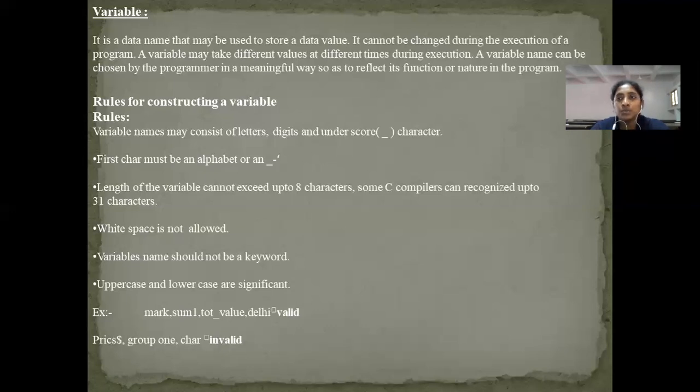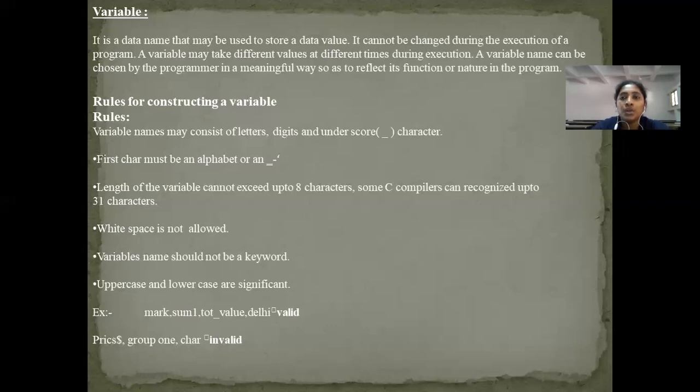The first rule to be followed while declaring a variable name is that the first character must be an alphabet, or some compilers will also accept an underscore as the first character. The length of the variable cannot exceed 8 characters, but some compilers can recognize up to 31 characters. White space is not allowed. Here, white space means a blank space, a new line character, or a tab space. All these are not allowed in a variable name.